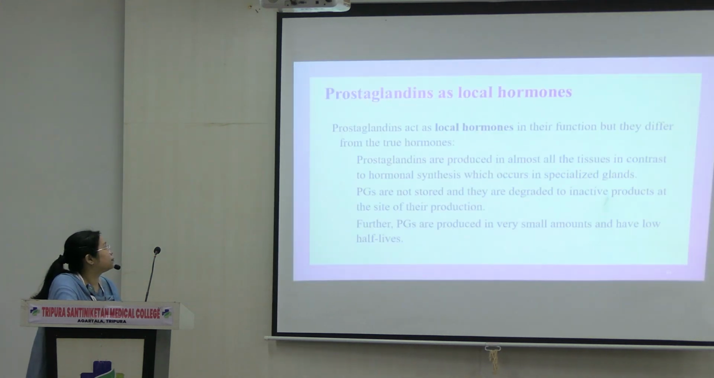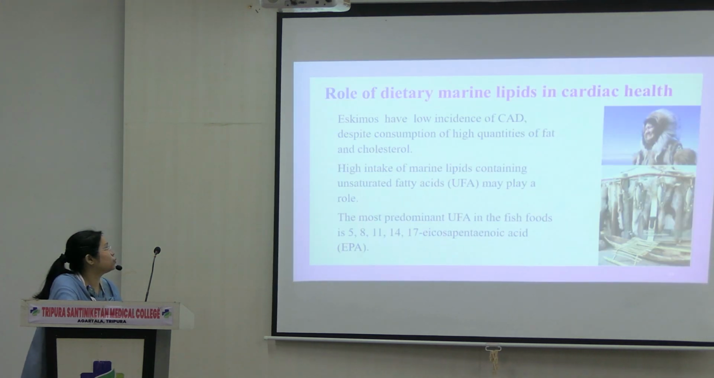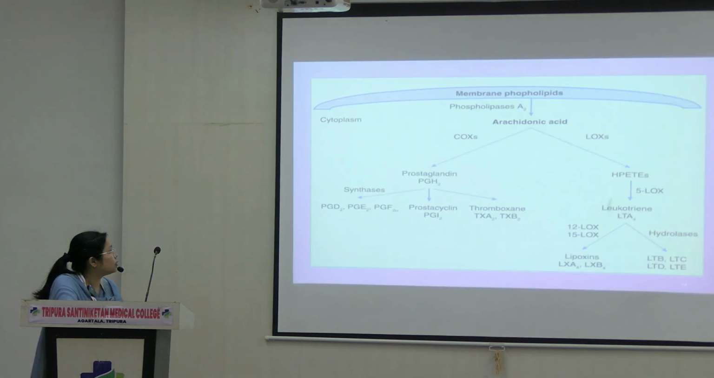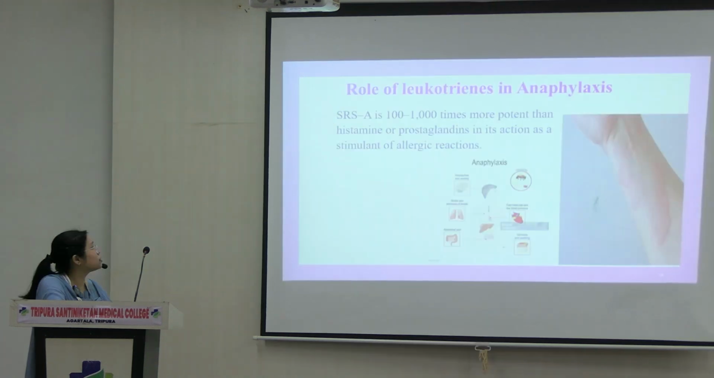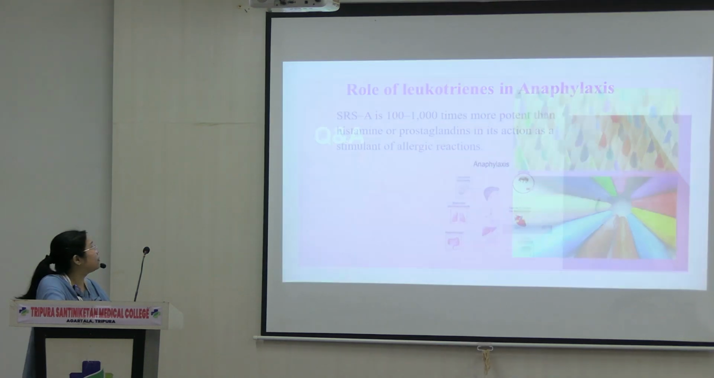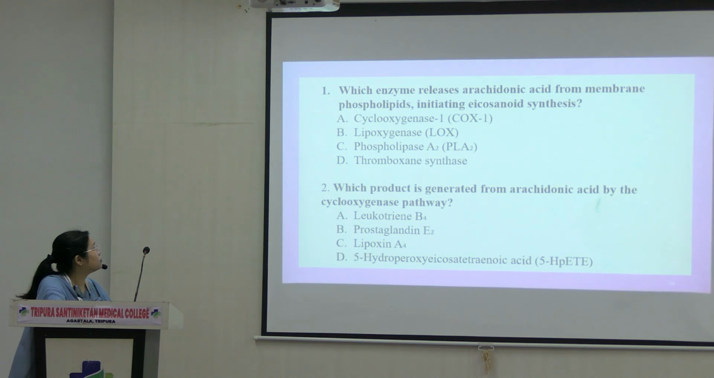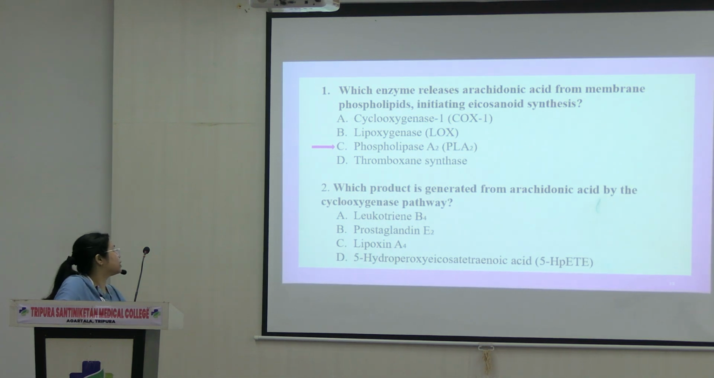Remember this? This was the question, the first step over here. Which enzyme helps in the release of arachidonic acid from here? Phospholipase A2. Questions in Viva. Phospholipase A2. Second question, which product is generated from arachidonic acid by the COX pathway?